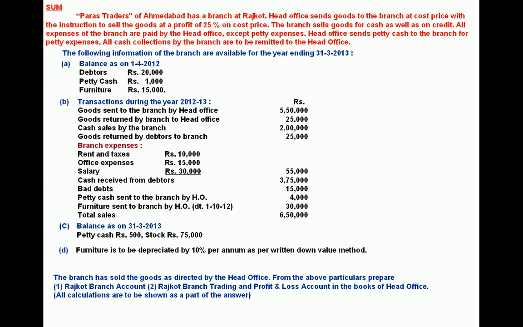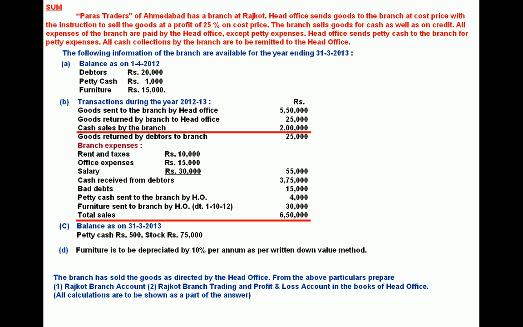In such situation, any of the stock details are generally missing, so it is advisable to prepare stock account under such situations. Now let us consider the other details of the sum. You are given total sales 6,50,000. You are given cash sales 2 lakhs. From this total sales, if you deduct cash sales, you will get the credit sales, and that credit sales gets recorded in a working note for debtors account.